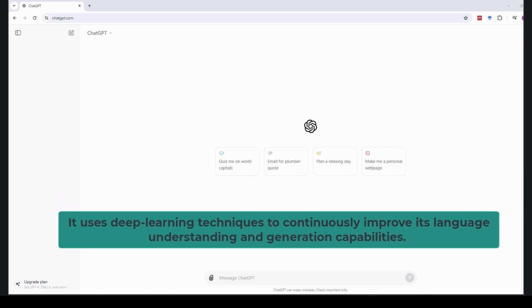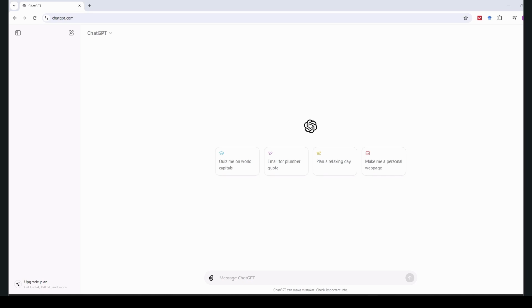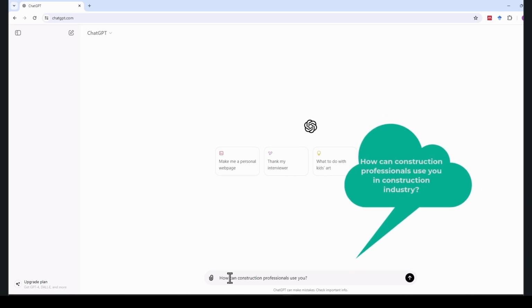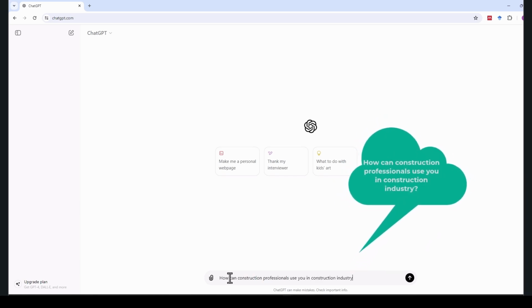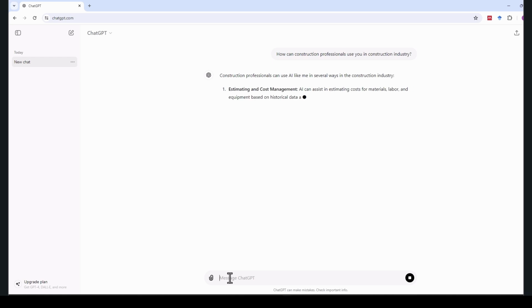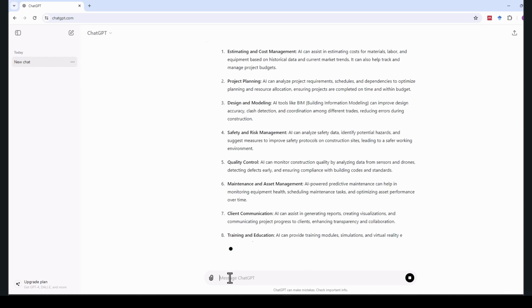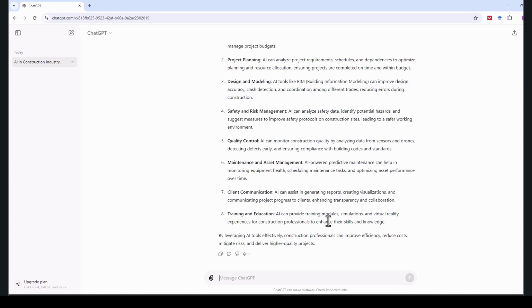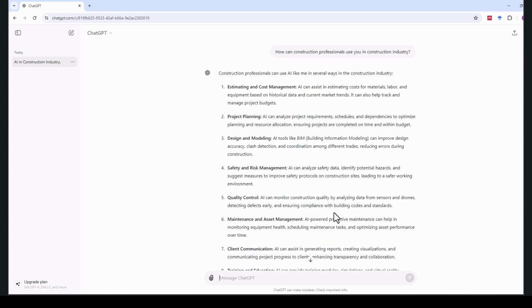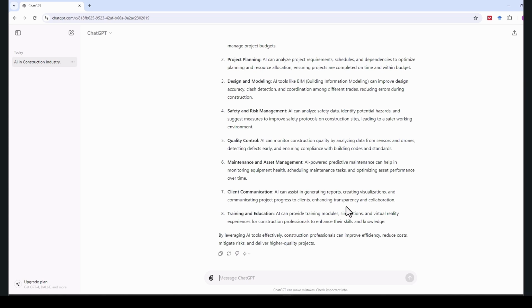We would like to use ChatGPT for various tasks, but before that, let's ask it to give us more information on how it can be used in construction. The first question we ask ChatGPT is, how can construction professionals use you in the construction industry? ChatGPT provides a comprehensive answer, explaining that it can be used in estimating and cost management, project planning, designing, modeling, safety and risk management, quality control, maintenance, analysis, and much more.